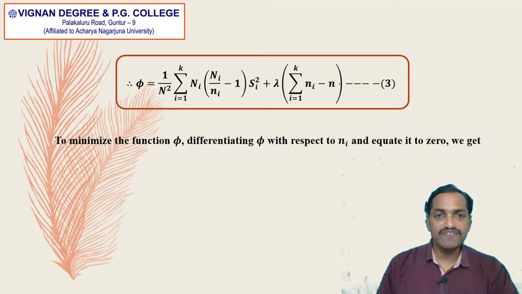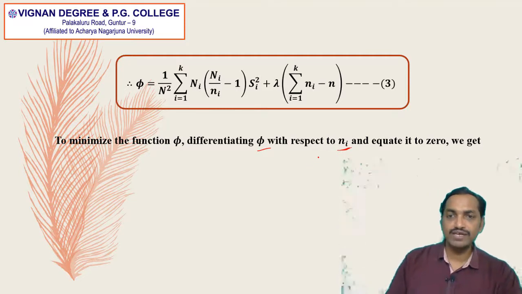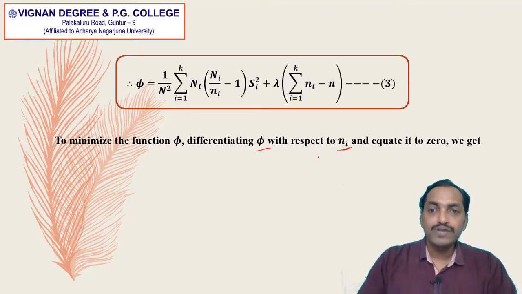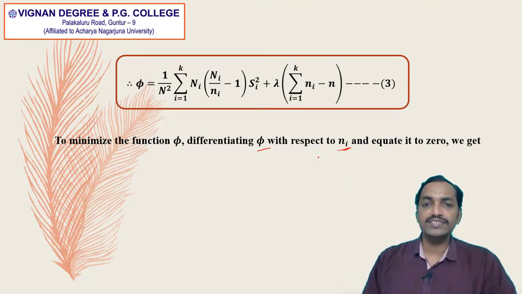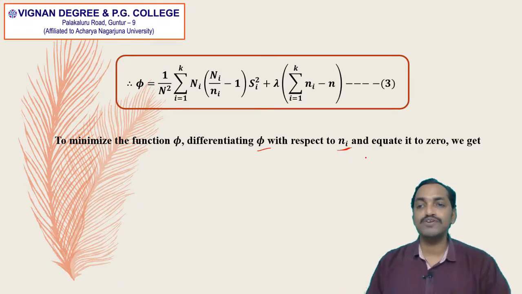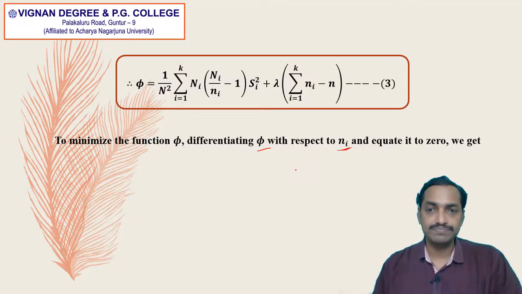So to minimize the function phi, we need to differentiate phi with respect to small ni, because here we need to find out the value of ni. We need to find out the value of sample size for each stratum. So we are differentiating phi with respect to ni and equate it to 0 according to the principle of maxima and minima.